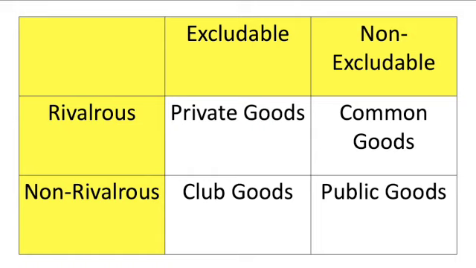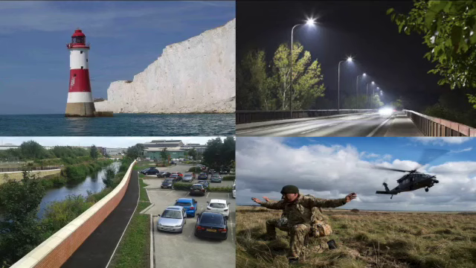When we're considering the different types of goods that we have in economics, we look at whether they're excludable or non-excludable, rivalrous or non-rivalrous. And when we look at public goods, we can see that they're non-rivalrous, but they're also non-excludable. So what does that actually mean? Well, let's go back to some of these examples.